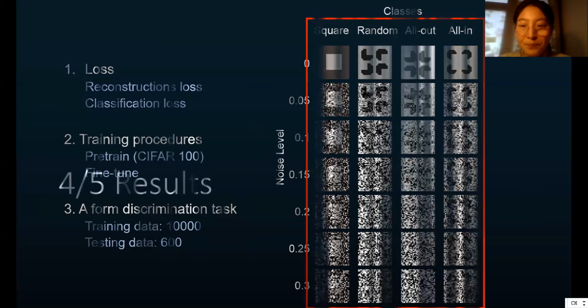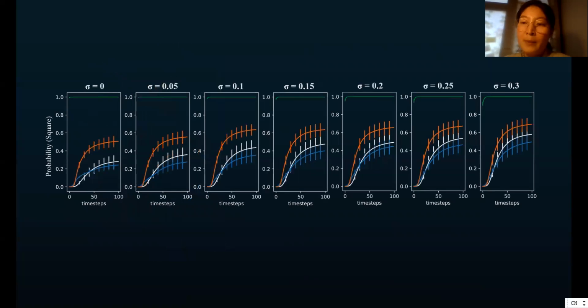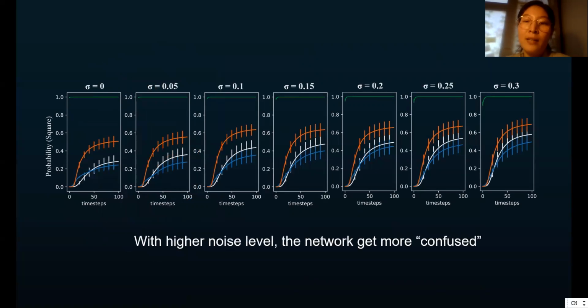The result shows the probability of square over time steps on clear images. At time step 0, the network makes its decision only based on a feed-forward path, so it can be viewed as a feed-forward baseline. Compared to it, the recurrent feedback connections result in more illusory contours being classified as square over time. With varying levels of noise, we get a similar result, except that the network gets more confused with higher noise levels.